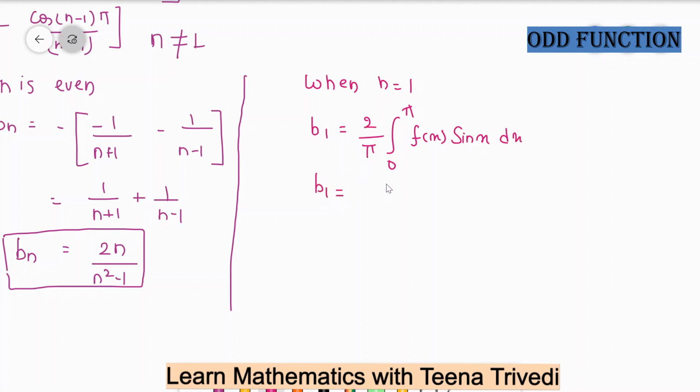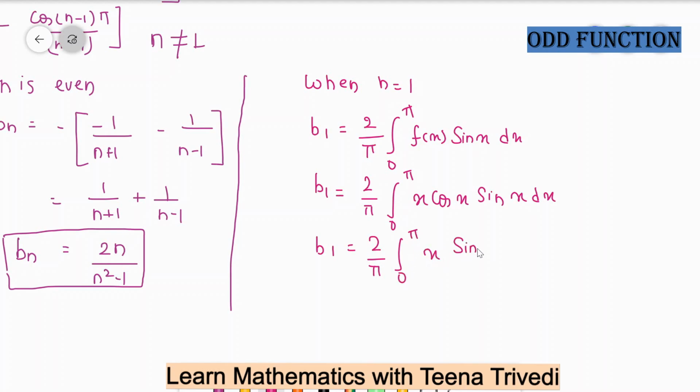So B1 is equal to 2 upon pi, your function of x is equal to x cos x into sine x. So this is the formula of sine 2x, sine a cos b, divided by 2, upon pi integral 0 to pi x sine 2x dx.